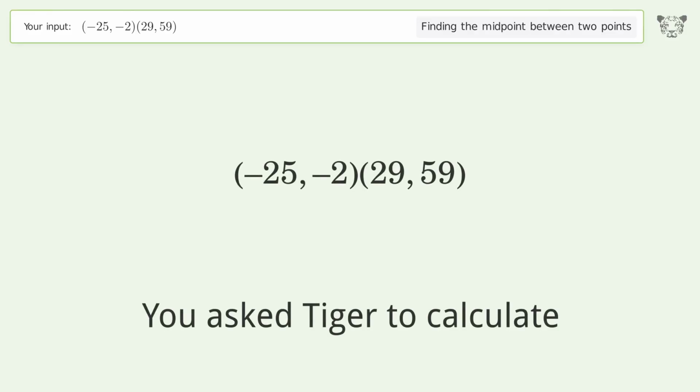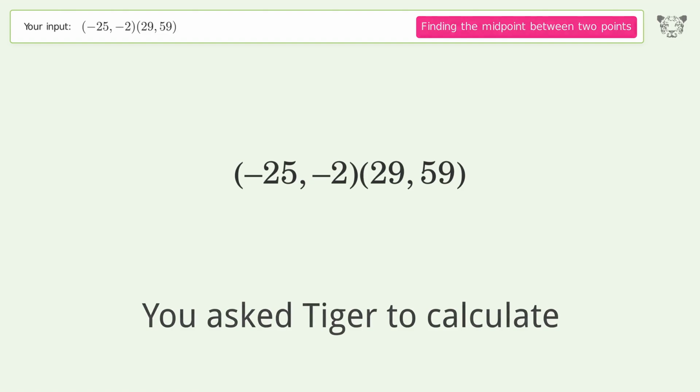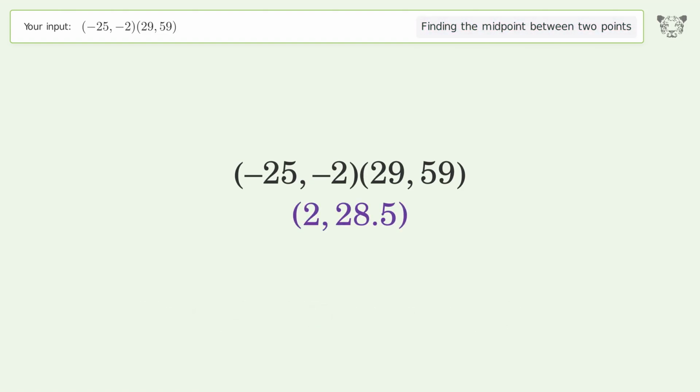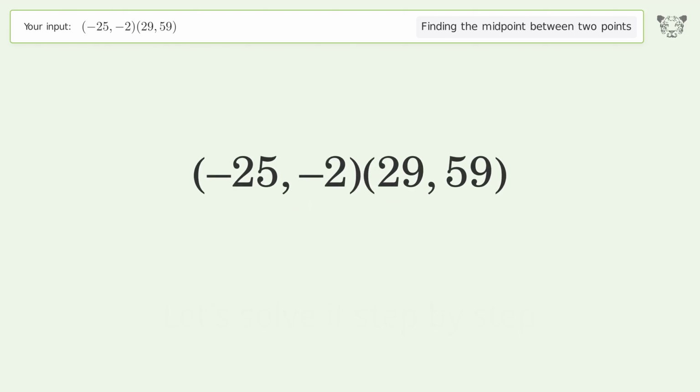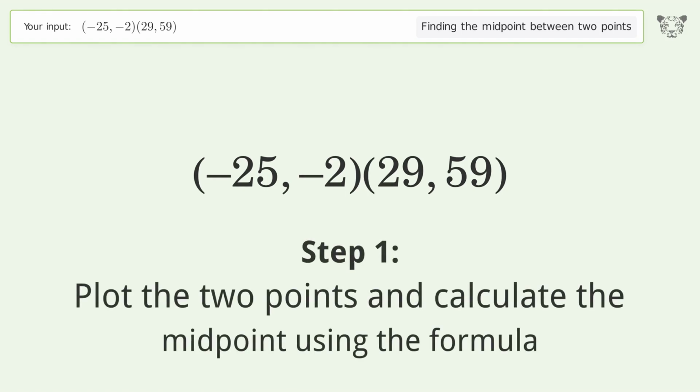You ask Tiger to calculate. This deals with finding the midpoint between 2 points. The midpoint between the 2 points is 228.5. Let's solve it step by step. Plot the 2 points and calculate the midpoint using the formula.